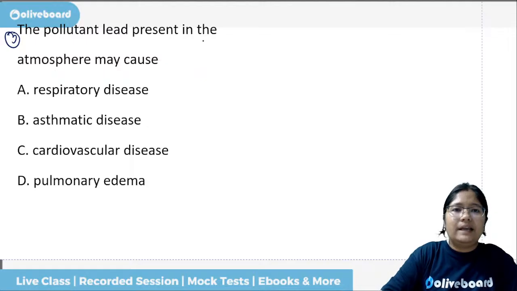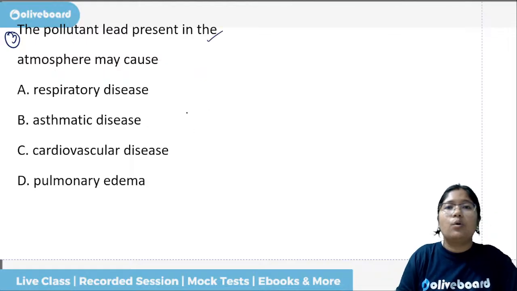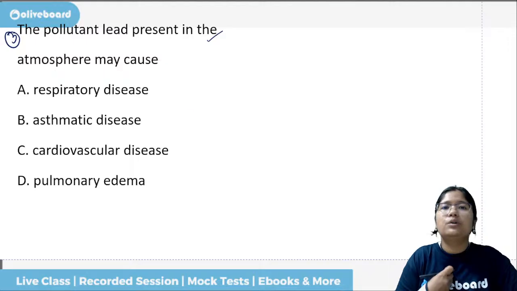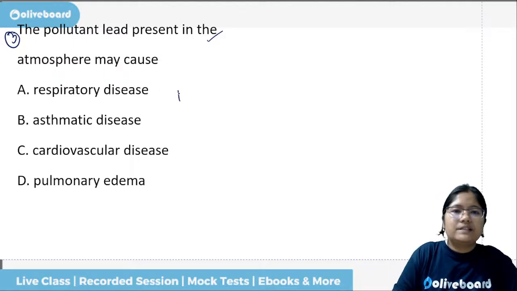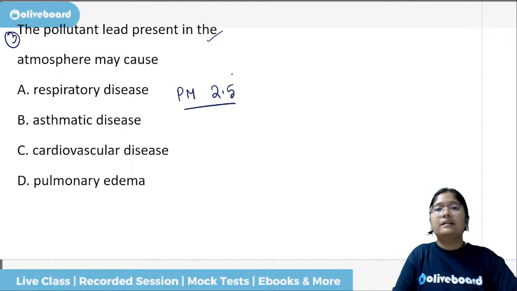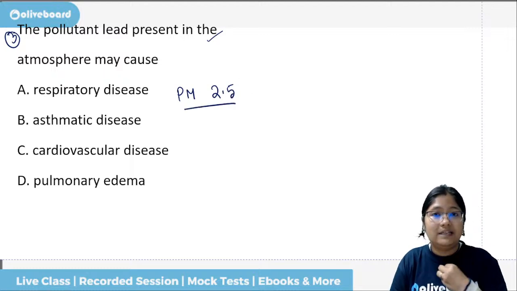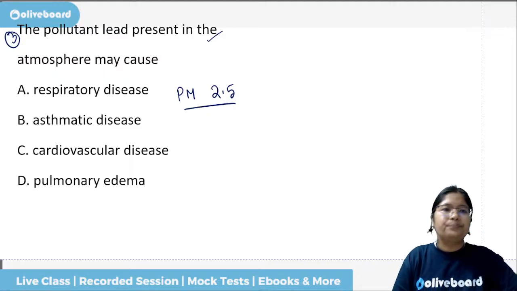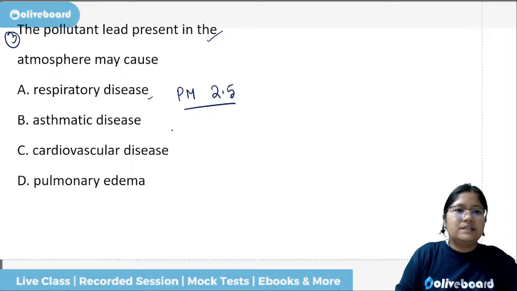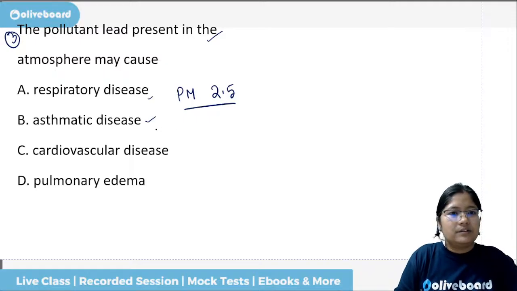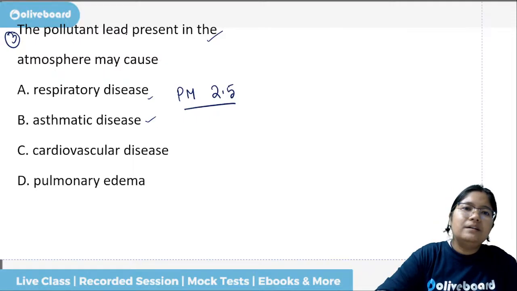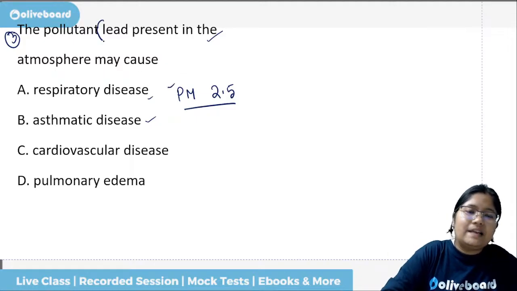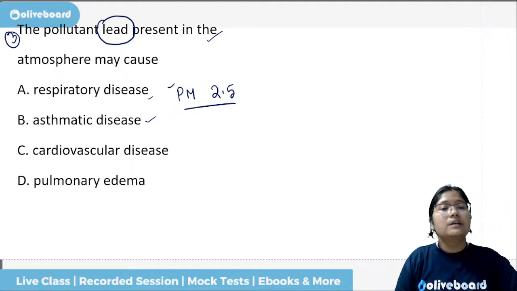The product lead present in the atmosphere may cause. So what can this lead actually cause to our body? Say, for example, particulate matter 2.5 and less than that, if we inhale, it can go inside the lung directly and can cause damage to the lungs. So it can cause respiratory diseases, asthma and such kinds of diseases. But here, this is for PM 2.5, which is the case of Delhi. Here they are specifically asking about the lead. So what can it cause?